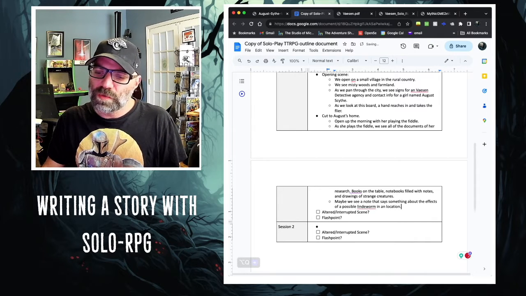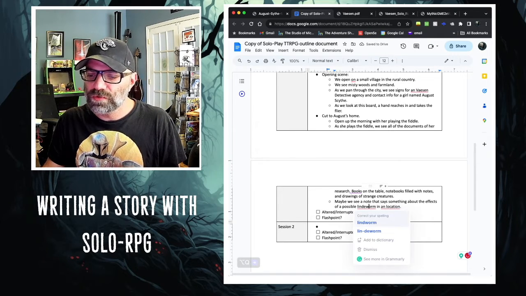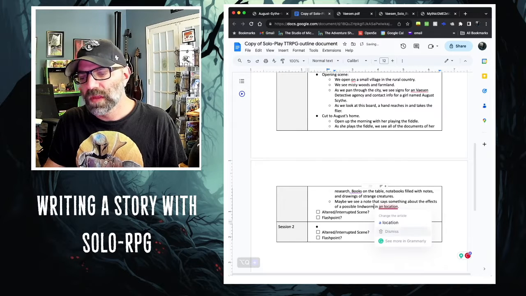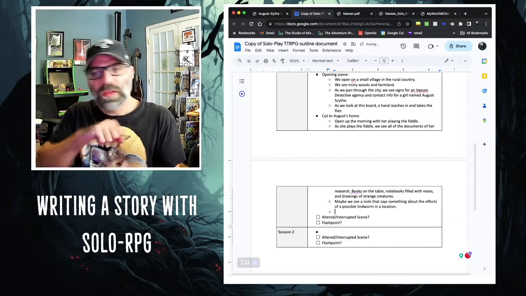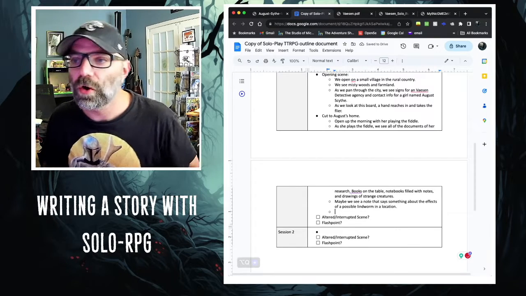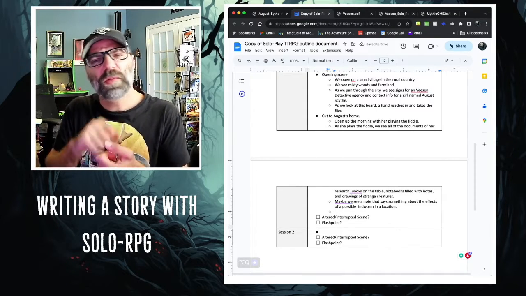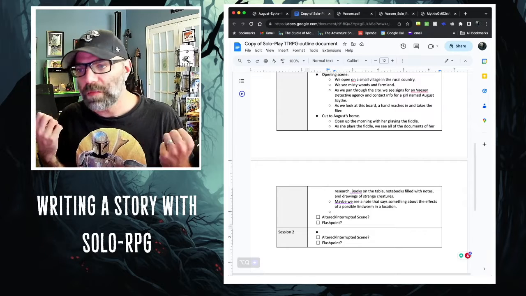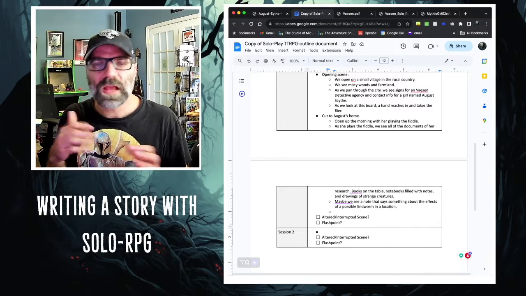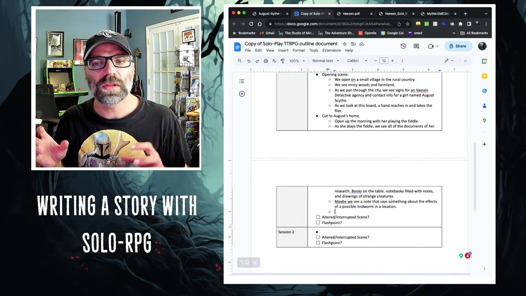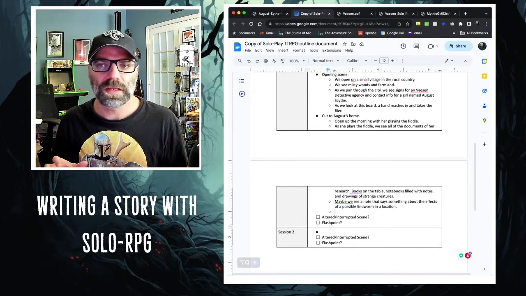So what I want to do with this scene is I want to slowly introduce you to August. What I like about this scene is that as she's playing the fiddle inside of her library, you get this sense that she's maybe educated and she knows what she's doing. And I'm going to say we're going to set this in an early 20th century time period.